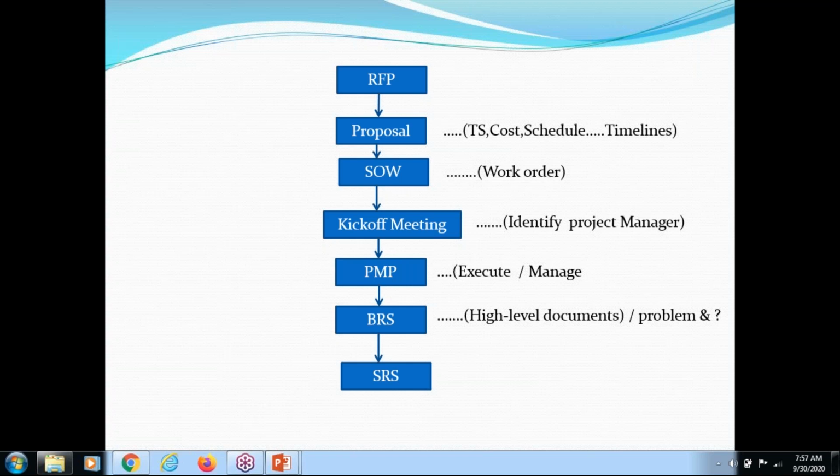That person we call the business analyst, BA. The business analyst will prepare one document, which we call the BRS, the business requirement specification document.